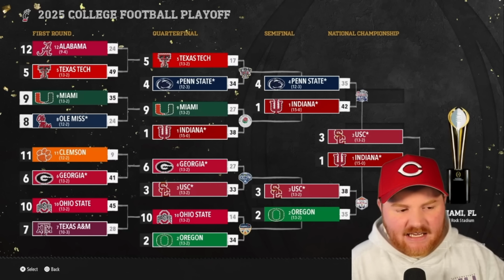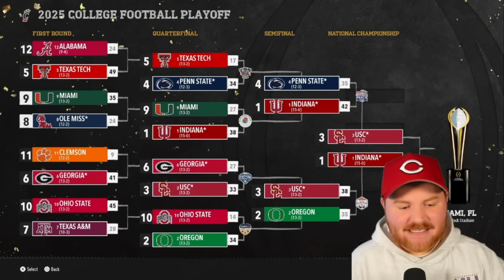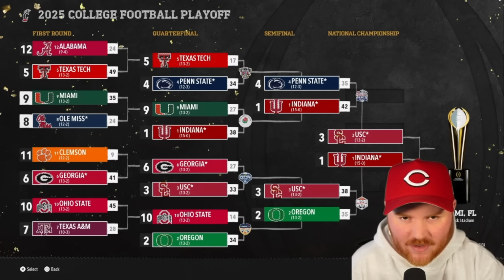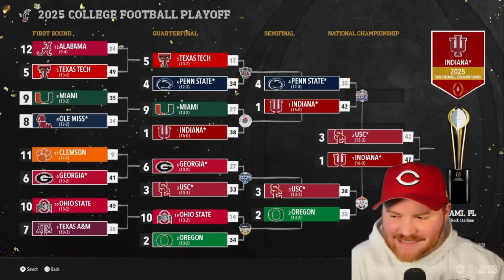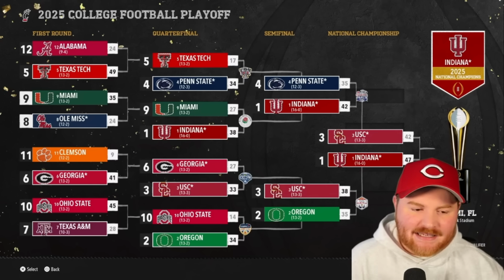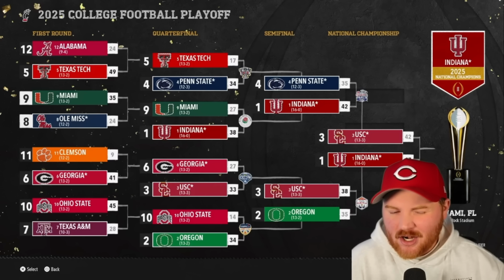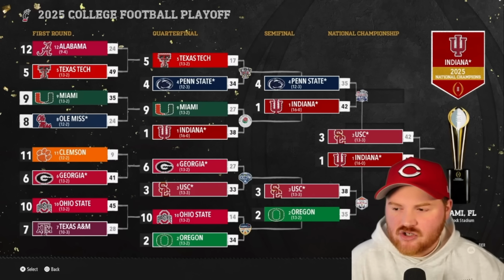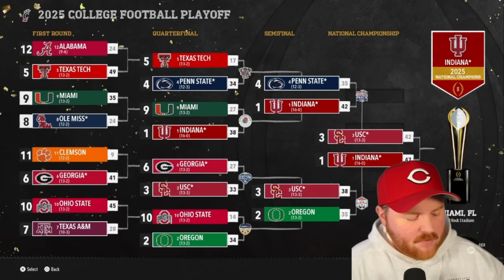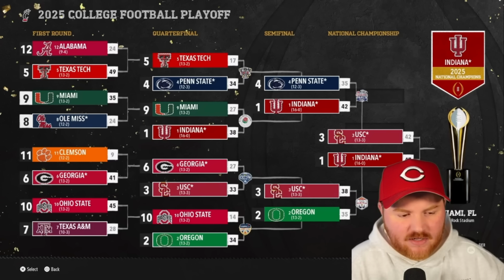USC versus Indiana. Indiana looking for the 16-0 perfect season in Miami against USC. And they pull it out, folks. The first season, they go 16-0. Indiana gets the victory, 47-42, and the first national championship. You don't often actually see Indiana winning national championships in the Sim, so that is a little bit of a surprise there. I thought it would end up being USC.